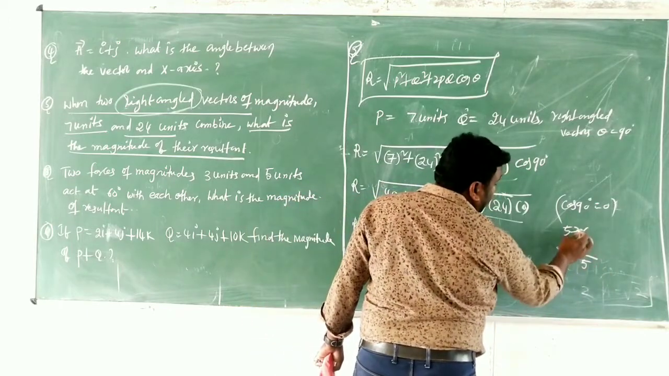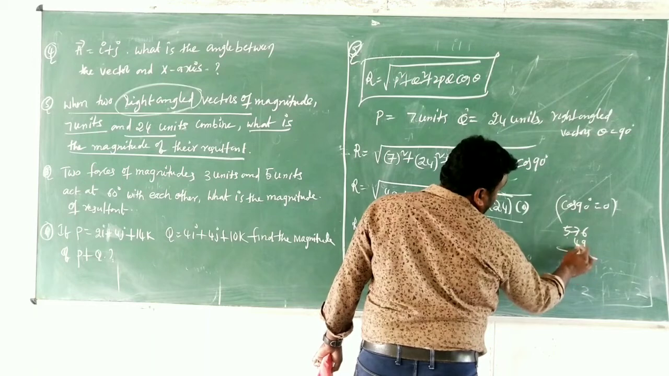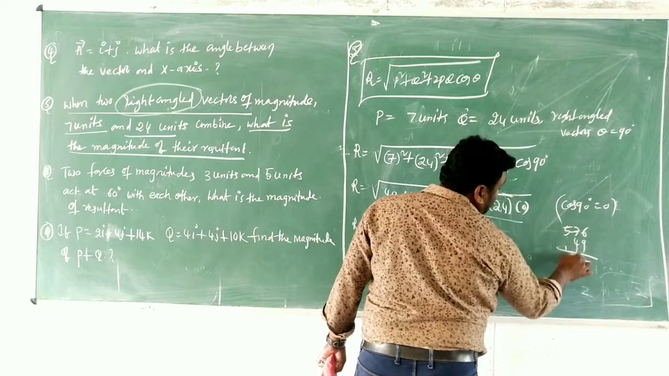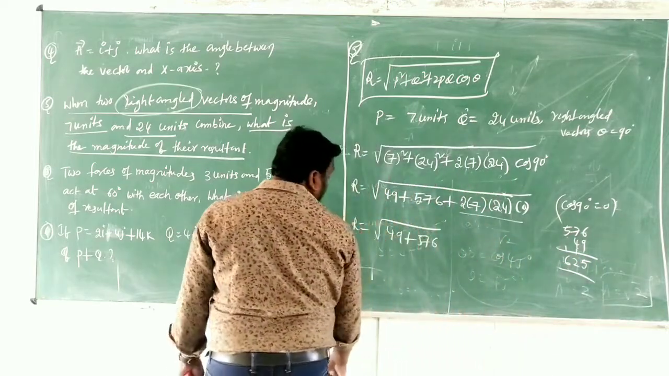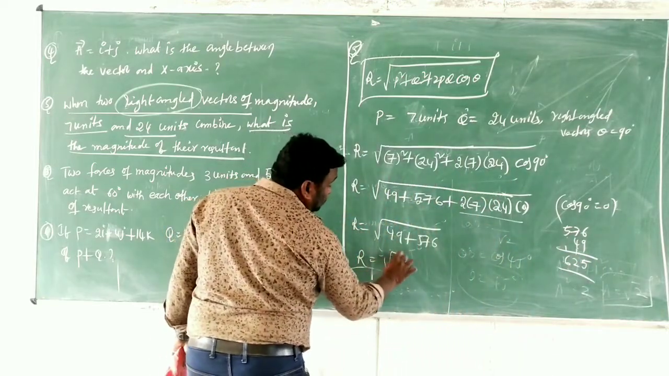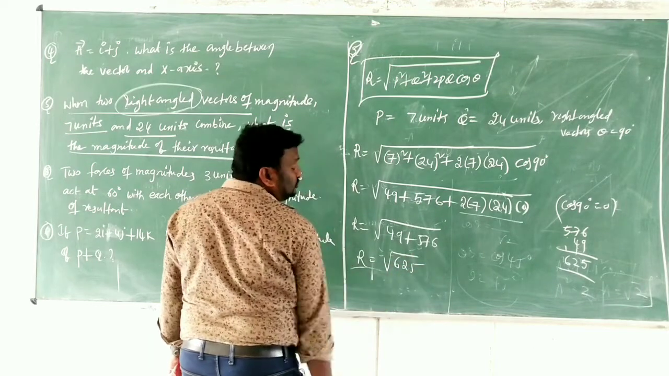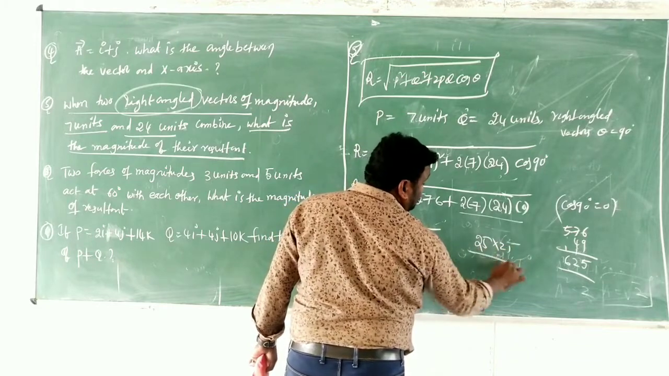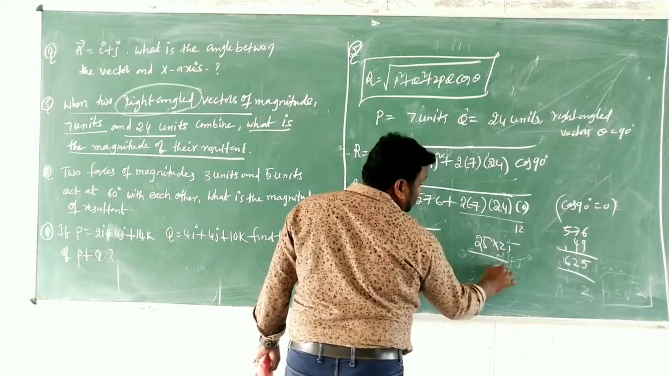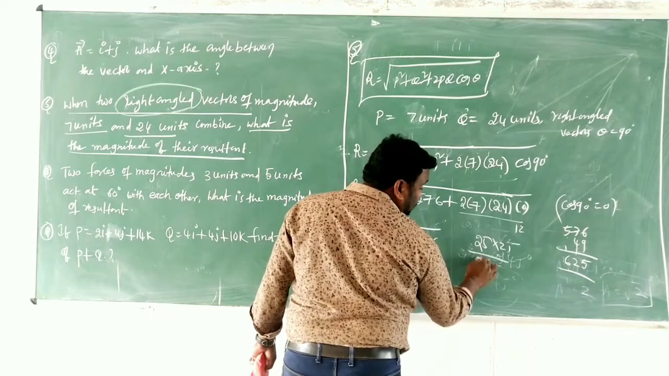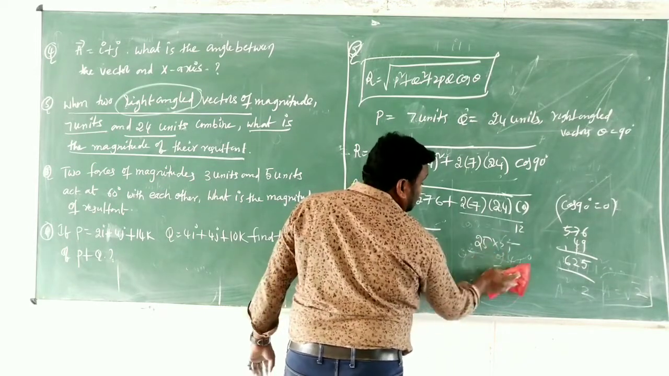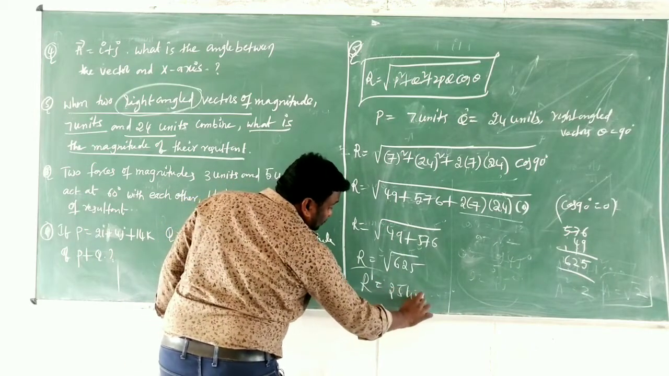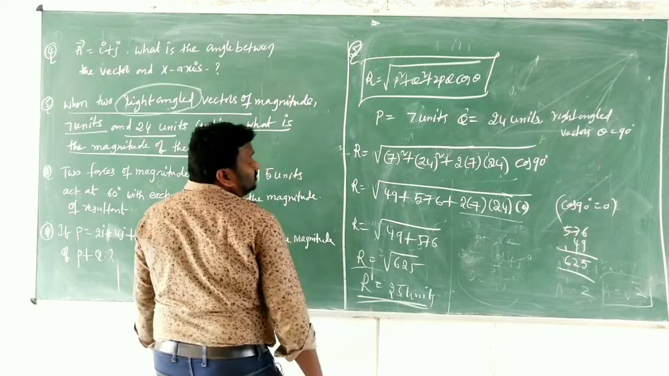576 plus 49 is 625. So R is equal to under root of 625. 25 times 25 is 625. So R is equal to 25 units. This is the R value.